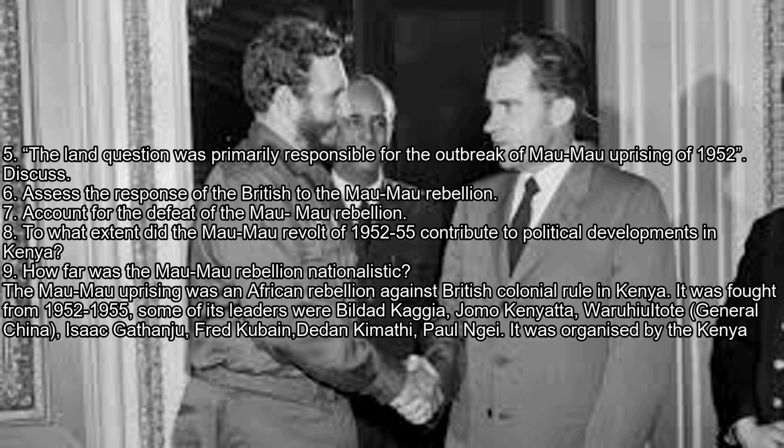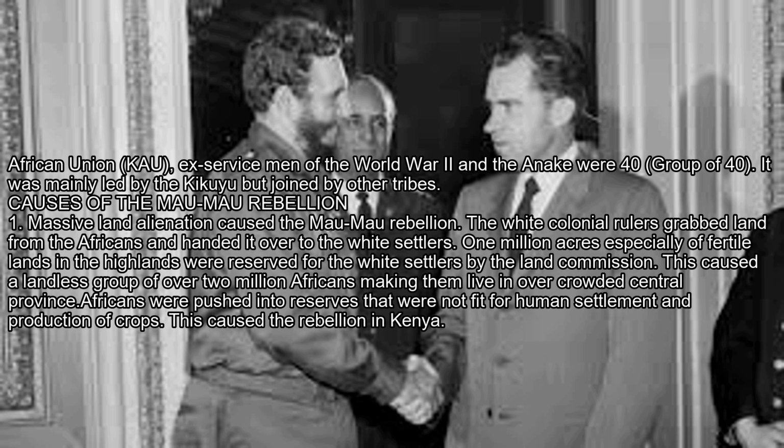The Mau Mau Uprising was an African rebellion against British colonial rule in Kenya. It was fought from 1952–1955. Some of its leaders were Bildad Kaggia, Jomo Kenyatta, General China, Isaac Gathanju, Fred Kubai, Dedan Kimathi and others. It was organized by the Kenya African Union (KAU), ex-servicemen of World War II and the Group of 40. It was mainly led by the Kikuyu but joined by other tribes.